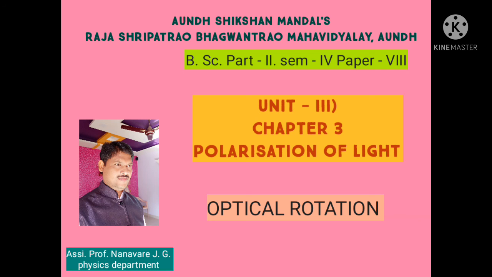materials. So today we learned in this lecture optical rotation. What is meant by optical rotation? Optical rotations are of two types: dextrorotatory materials and levorotatory materials, optically active materials and optically inactive materials. Thank you.